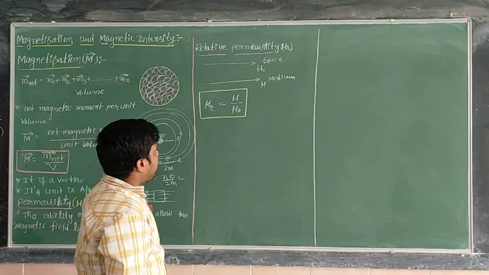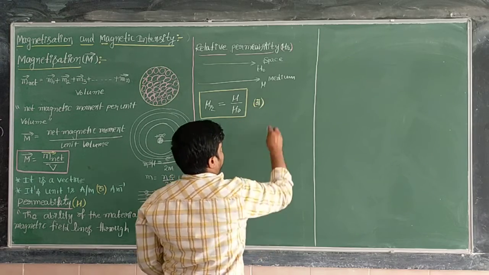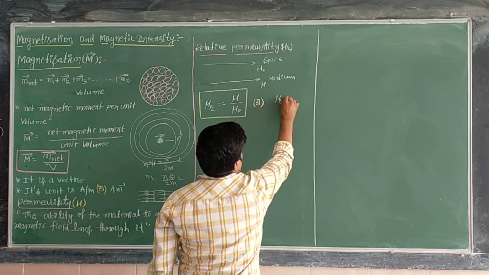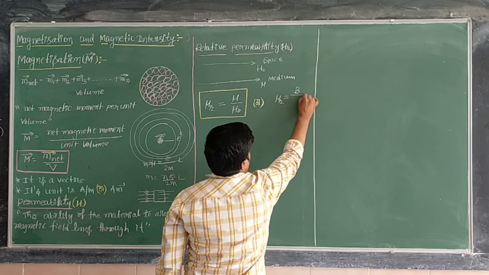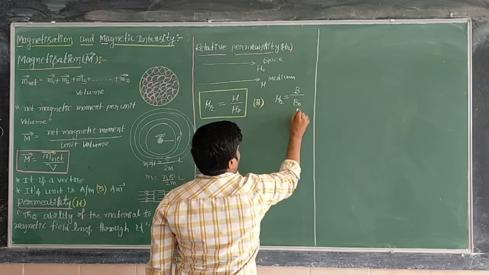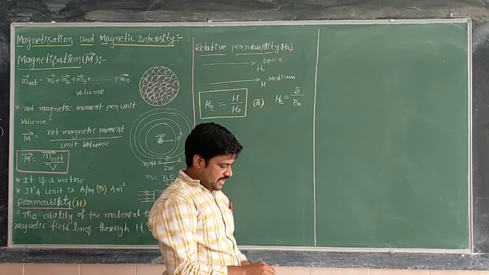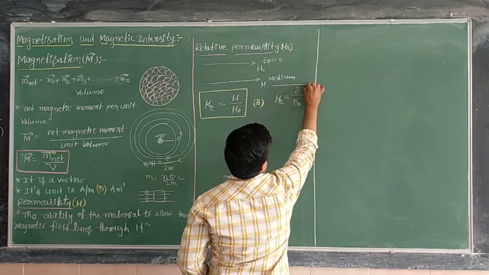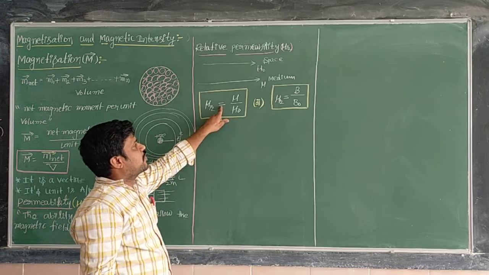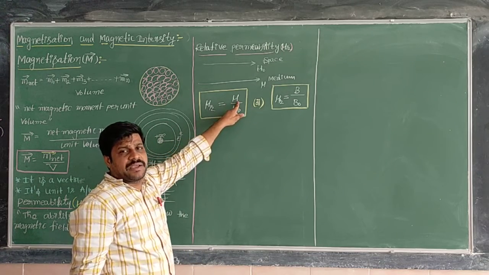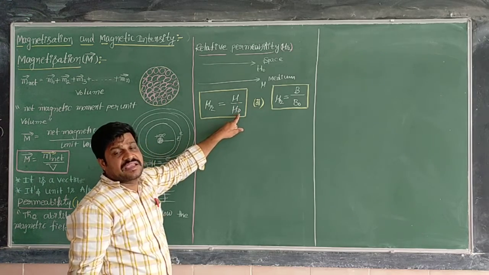This relative permeability can also be defined as the ratio of magnetic flux density in a medium to magnetic flux density in free space. So relative permeability is nothing but the ratio of magnetic permeability of the material to magnetic permeability of free space.